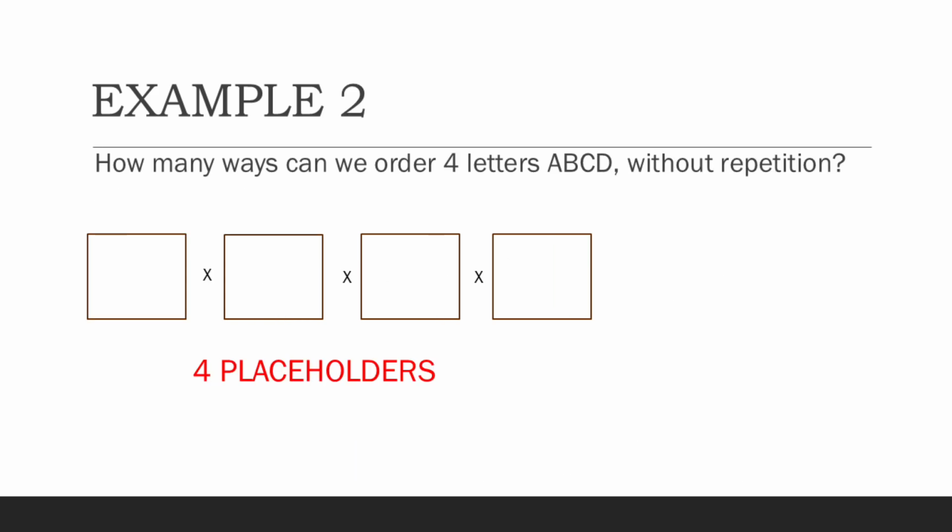Another example, how about if we have 4 letters A, B, C, and D? In how many ways can they be arranged in all sorts of ways without repetition? Again, using our placeholder approach, we have 4 placeholders, and we have 4 ways to fill up the first placeholder, 3 to fill up the second, 2 ways to fill up the third, and then just 1 way, the remaining letter we haven't used, for the last placeholder.